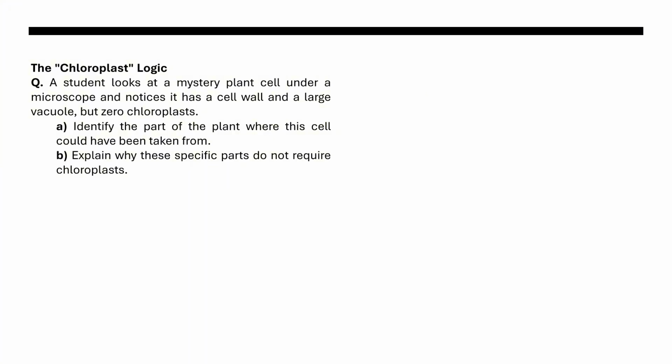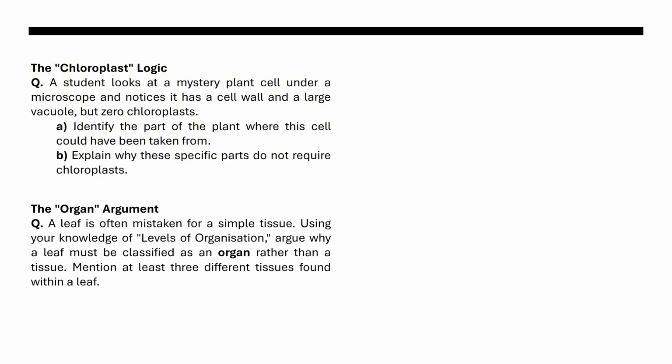So the first question is: a student looks at a mystery plant cell under a microscope and notices it has a cell wall and a large vacuole but zero chloroplast. Question A is, identify the part of the plant where this cell could have been taken from, and B is, explain why these specific parts do not require chloroplast.